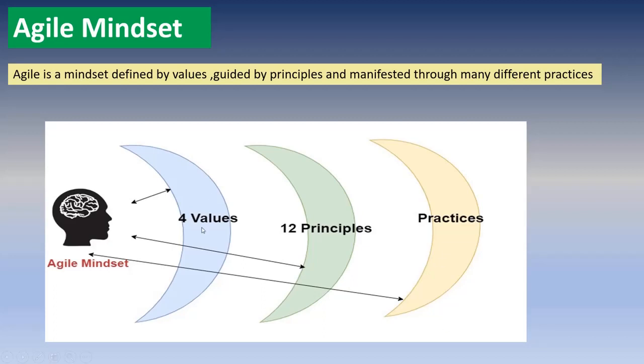You need to understand the values and 12 principles first, how Agile is designed, and what its main motto is. The main motto of Agile is to deliver the project as soon as possible, iteration by iteration, and the ultimate goal is to satisfy the customer. In the waterfall model, the customer may or may not be satisfied by the end of the project, but in Agile methodology, we can make sure that the customer is satisfied by the end of each and every iteration, or by the end of the project. So let's see one by one.